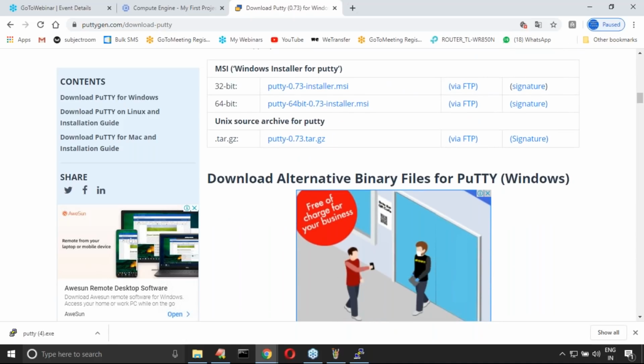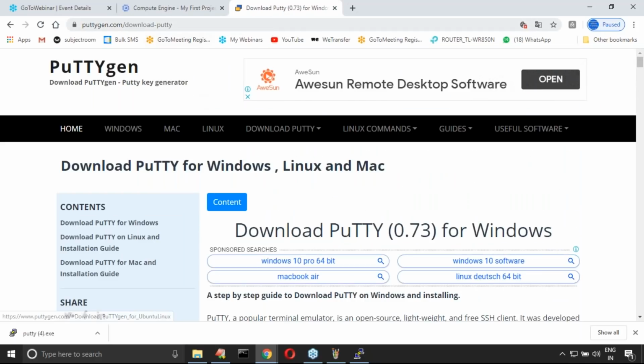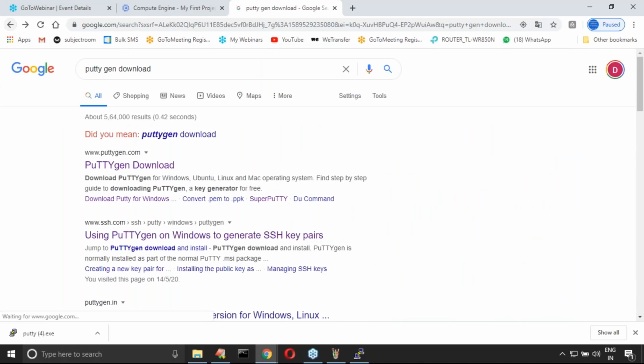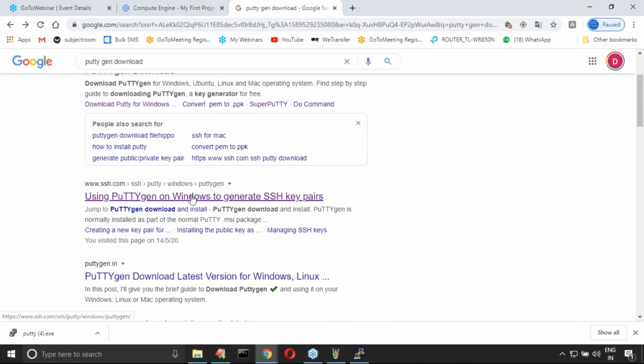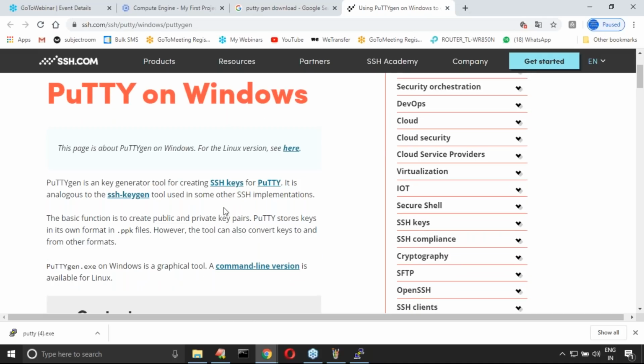So automatically, once we install this, I can take PuttyGen. Using the PuttyGen key generator, PuttyGen is a key tool. Have you observed, right? PuttyGen is a key generator tool for creating SSH keys for Putty. It is analogous to the SSH keygen tool.